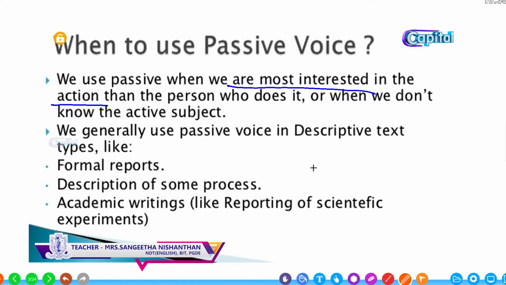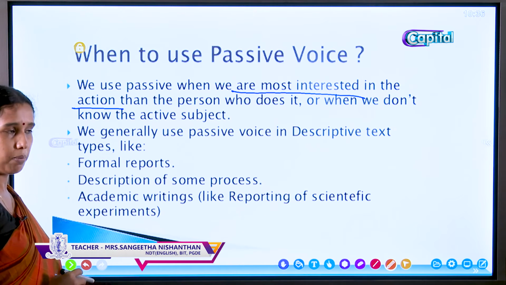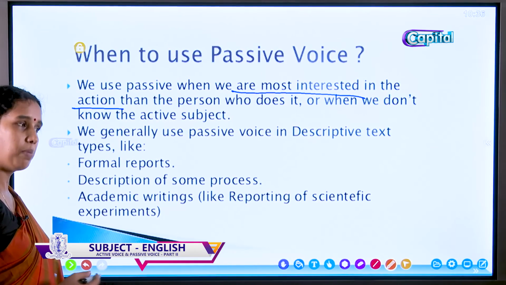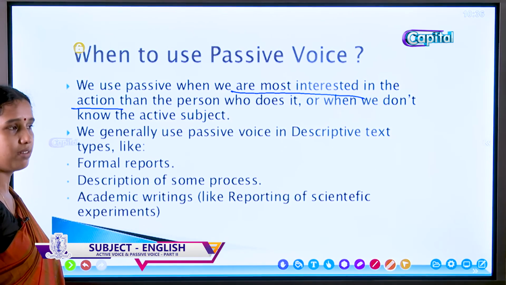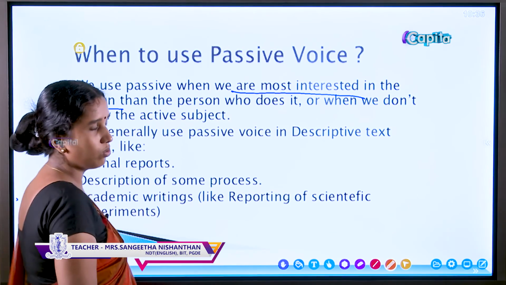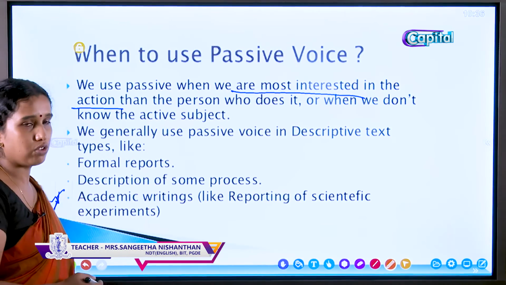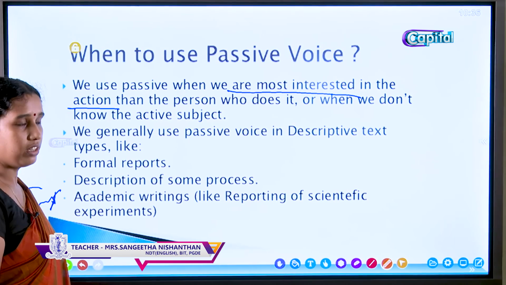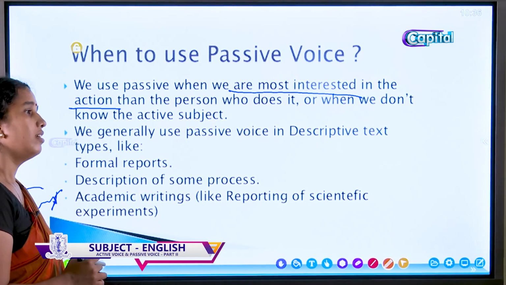And if the doer is not important, in some instances like John F. Kennedy was elected as the president, the doer is not important. It is obvious that the people elected him. We can change it into passive voice and say John F. Kennedy was elected as the president.